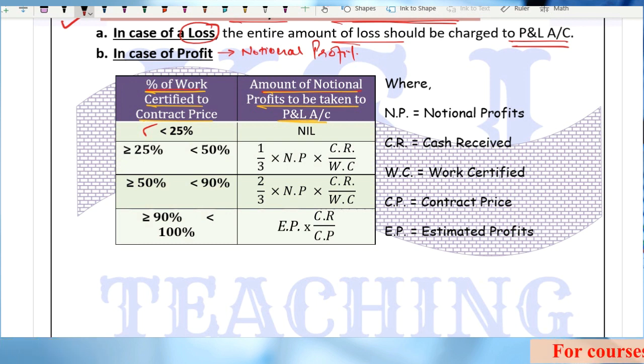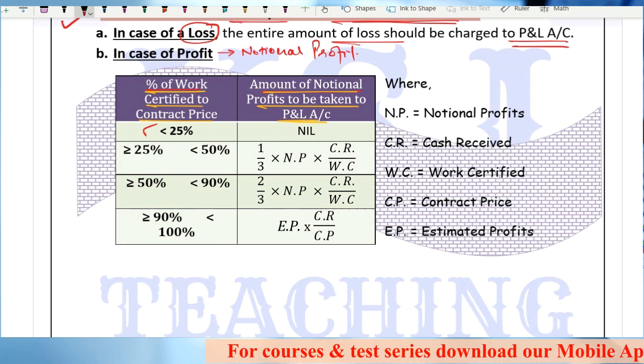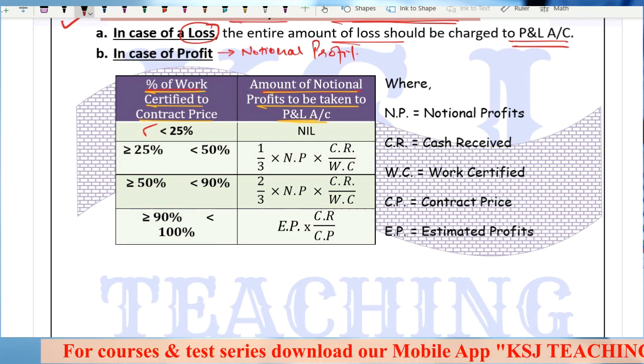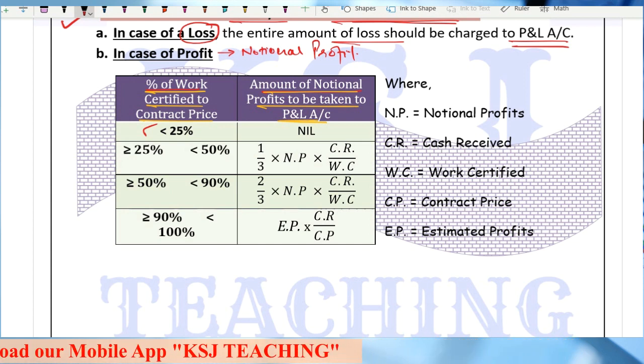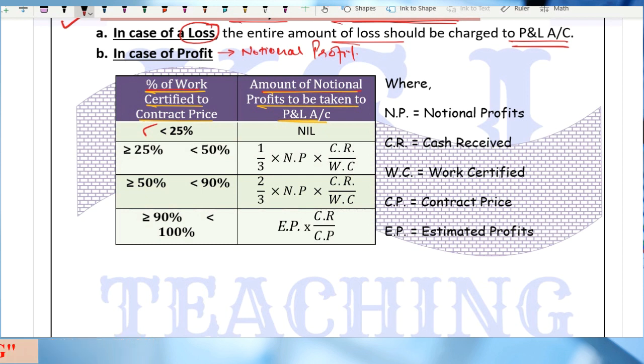It is insignificant work that I have completed. Then how can I identify what profit I will be earning? That is nil, sir. No contractee is going to pay me when the work completed is less than 25%.